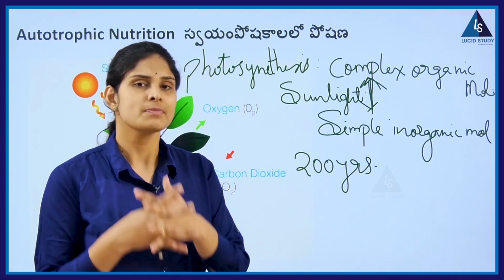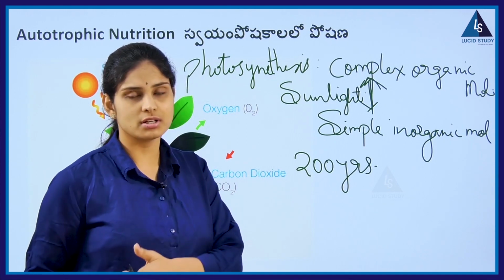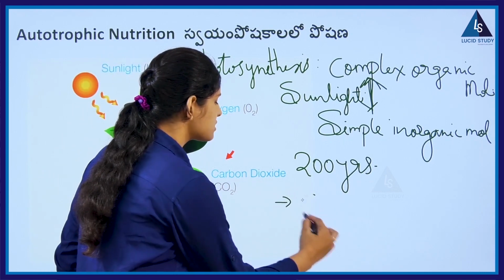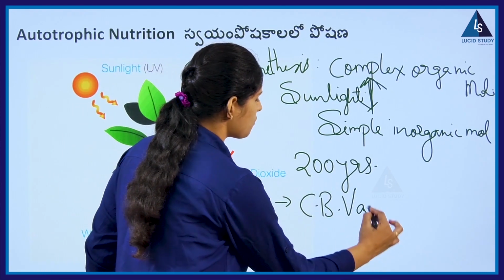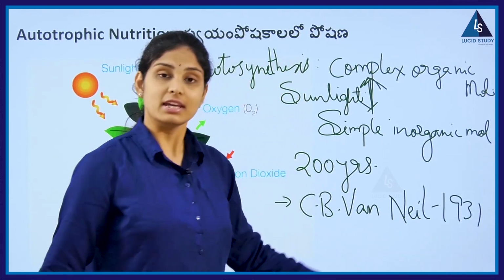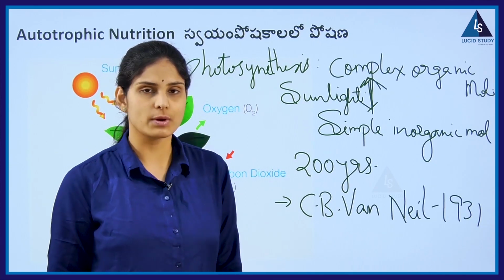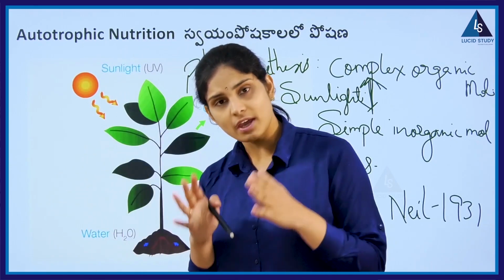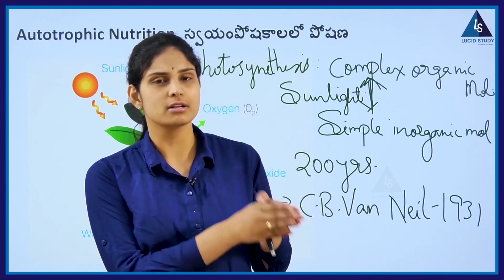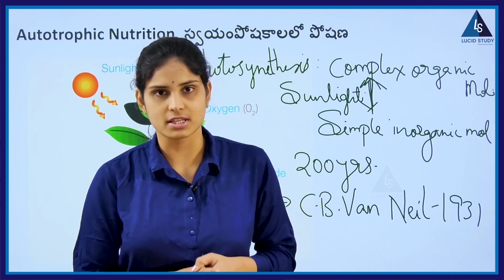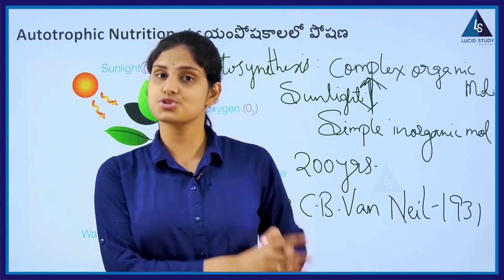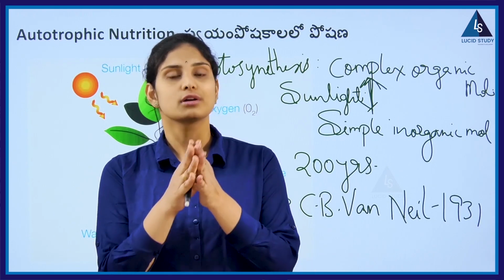But later on, a readily made equation came from a scientist named C.B. Van Niel. In the year 1931, he proposed a simple equation saying that the food readily made by the plant is in the form of carbohydrates, which we can also call starch, or sugar, and specifically glucose.